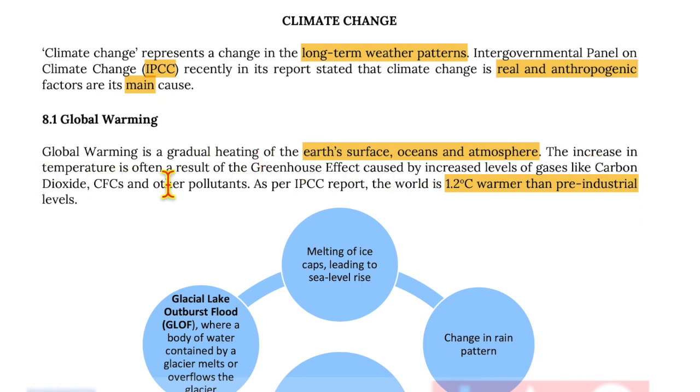The increase in temperature is often the result of the greenhouse gas effect caused by increased levels of gases like carbon dioxide, chlorofluorocarbons, and other pollutants. As per the IPCC report, the world is 1.2 degrees Celsius warmer than pre-industrial levels.